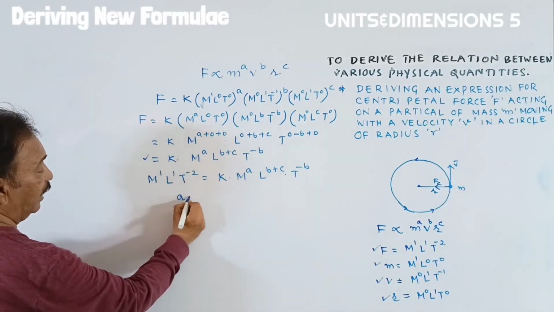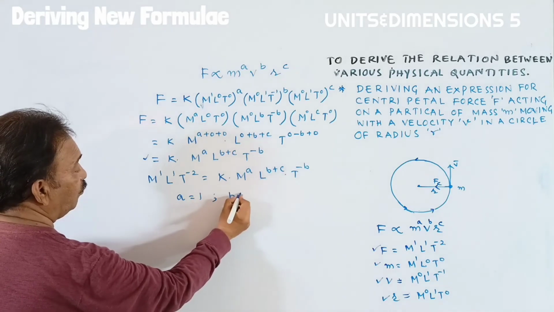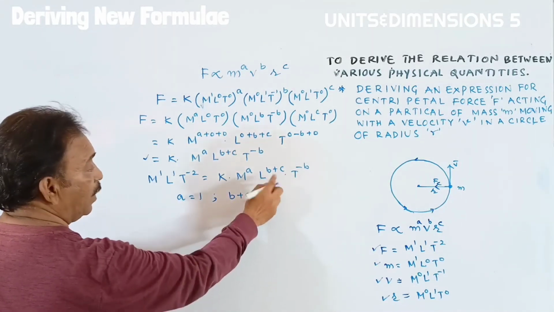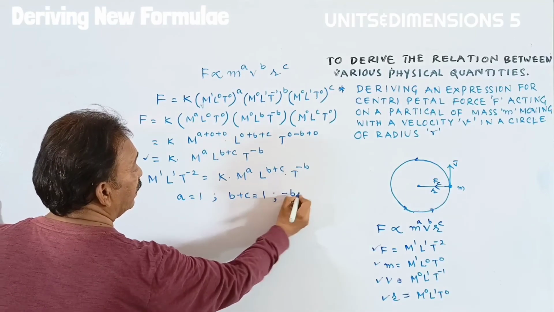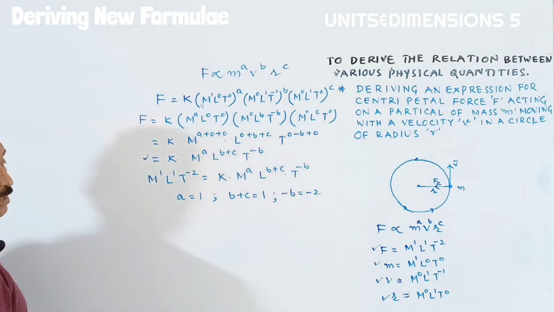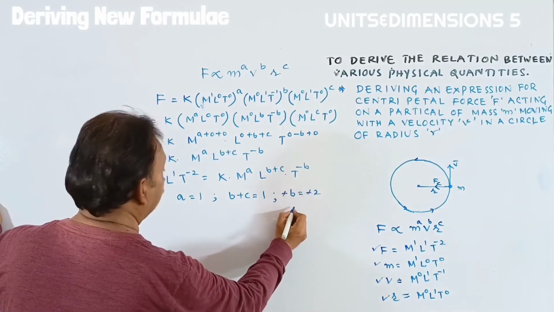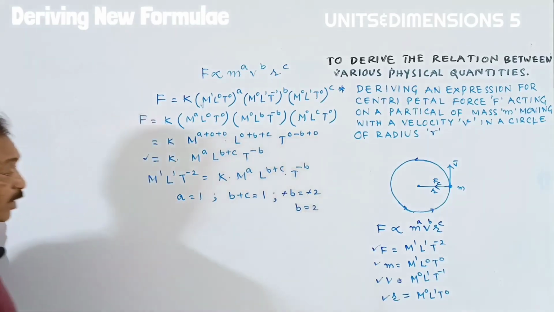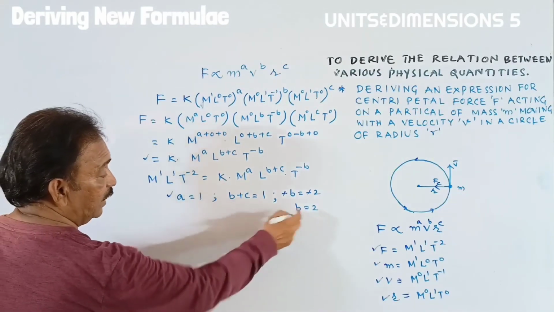You can write A as 1, B plus C is equal to 1, and minus B is equal to minus 2. Then minus minus get cancelled, and finally we have B is equal to 2. We have the values of A, B plus C, and B.